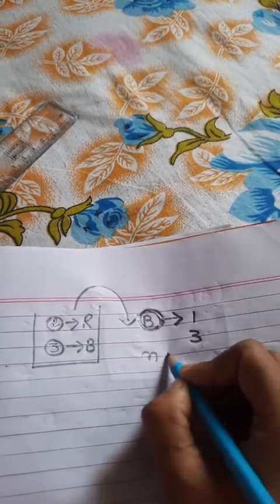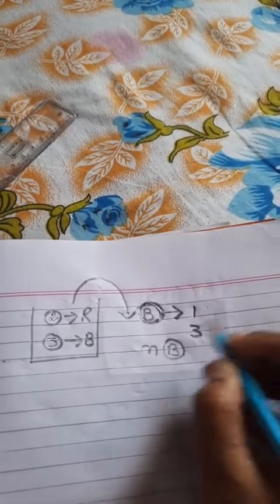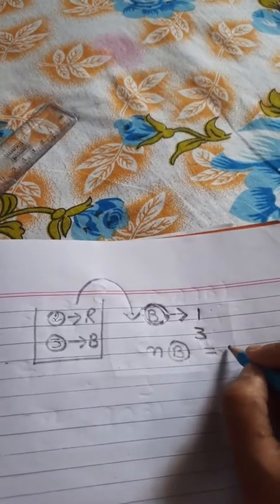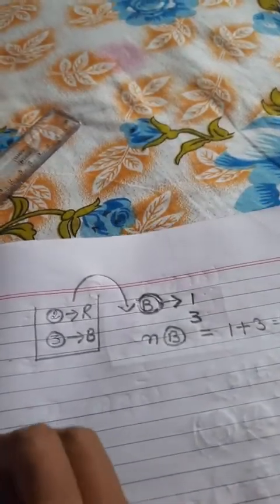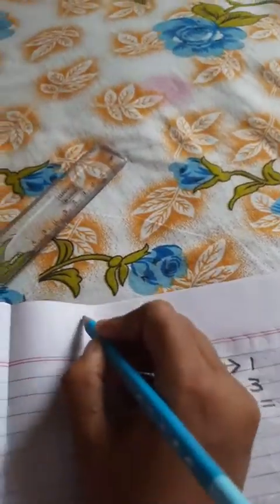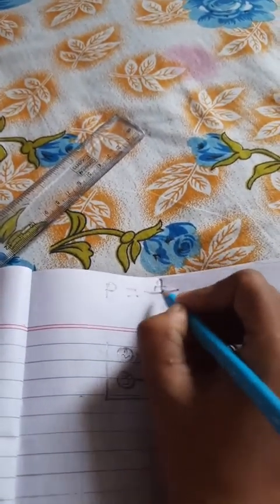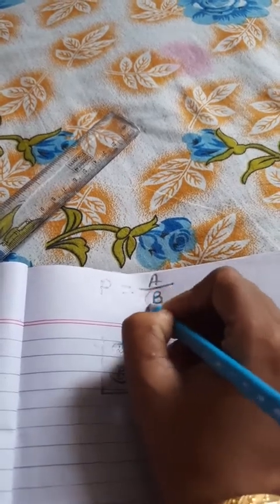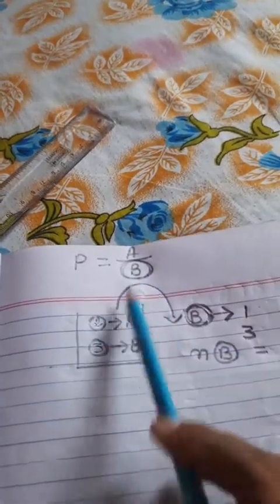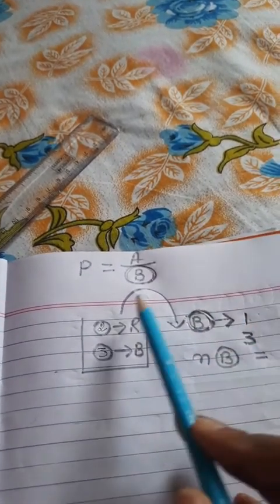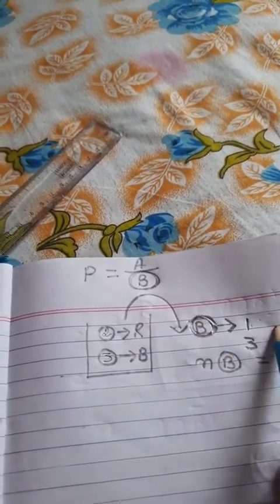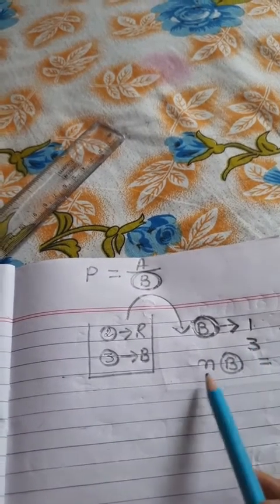That means your sample space now is B. The number of outcomes is 1 plus 3, 4. Total number of outcomes is 4. That means the probability of A given B, where your condition is that in your first draw the ball must be red and it is not replaced.